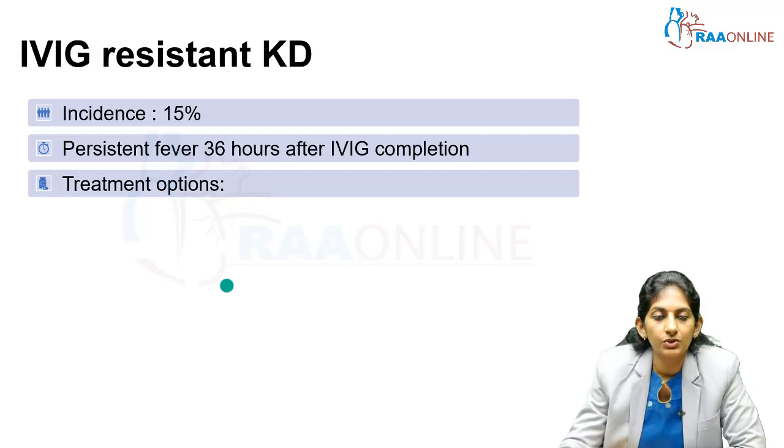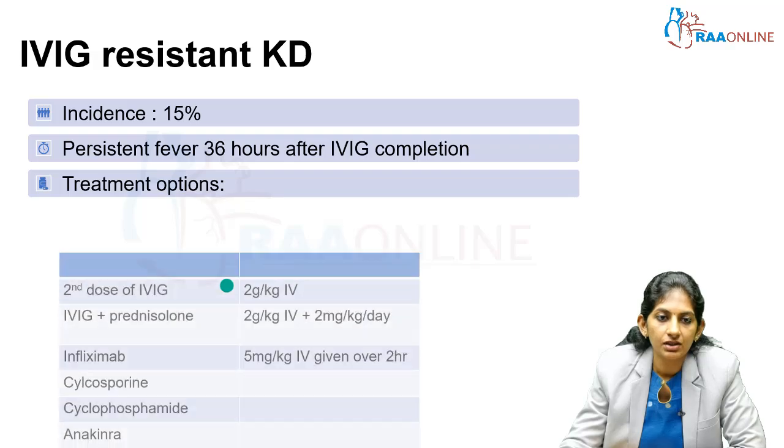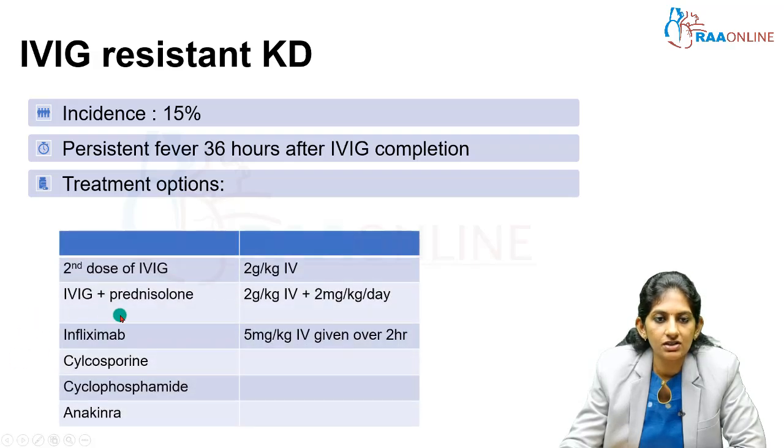Treatment option is you can repeat IVIG or you can give IVIG along with a systemic steroid or go for higher drugs like biologicals, infliximab or cyclophosphamide, cyclosporin, anakinra. These biologicals or immunosuppressive agents can also be tried. The unit protocols vary for IVIG resistant KD, but you should know that yes, it is also seen and has to be kept in mind in case the child runs high fever 36 hours after the completion of IVIG infusion.